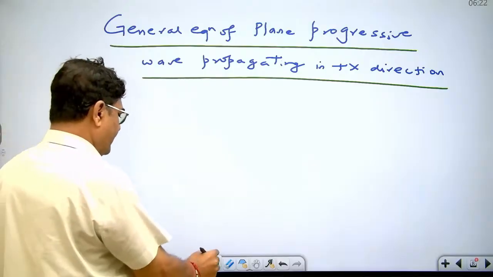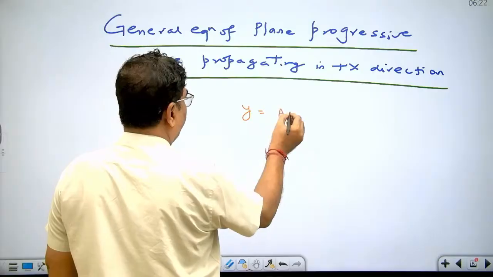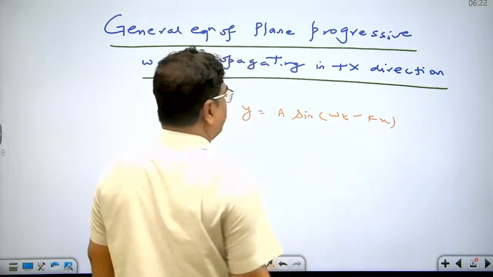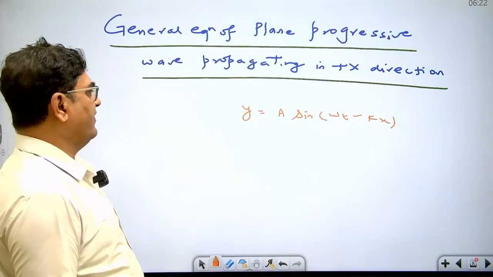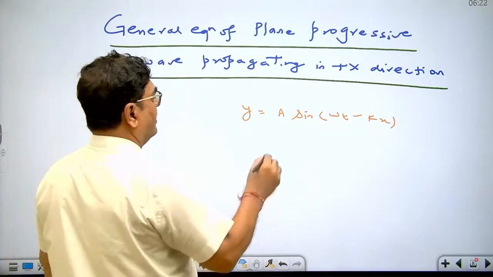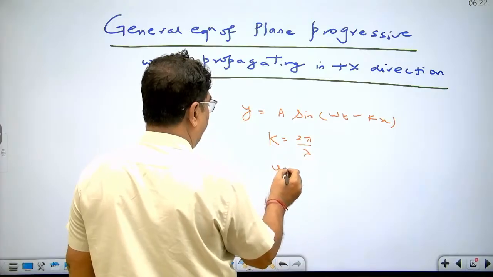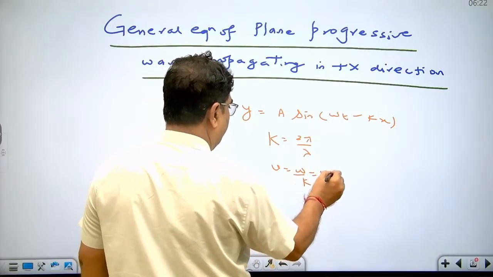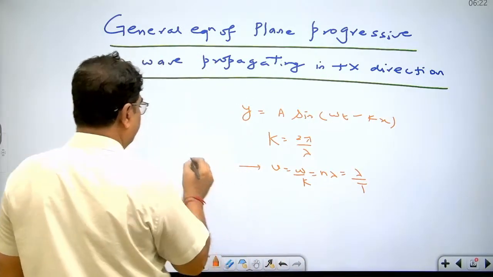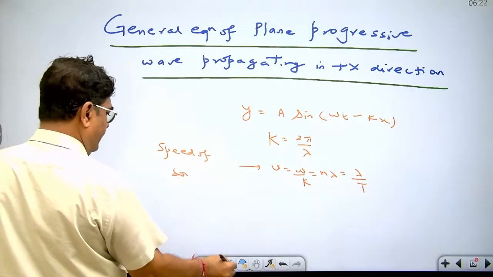Dear student, the general equation of simple harmonic plane progressive wave propagating in plus x direction is y equal to a sine omega t minus kx, where k is wave propagation factor, omega is angular frequency, a is amplitude, and y is the displacement at given time t. In this equation k is 2 pi upon lambda and v is omega upon k, that is equal to n lambda, that is equal to lambda upon T. n is frequency and v is the speed of sound in a medium.